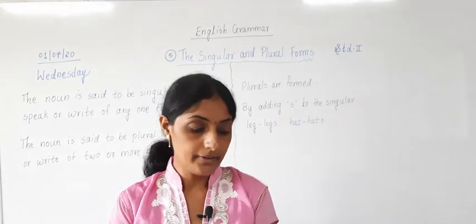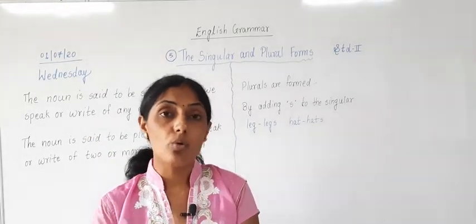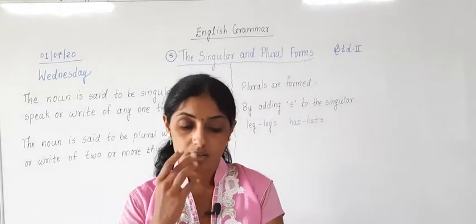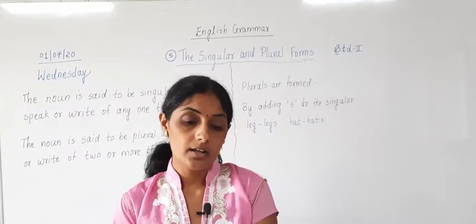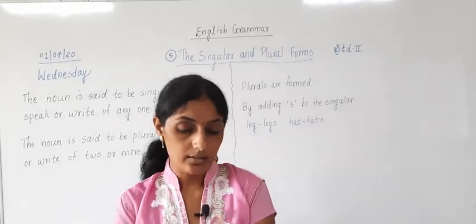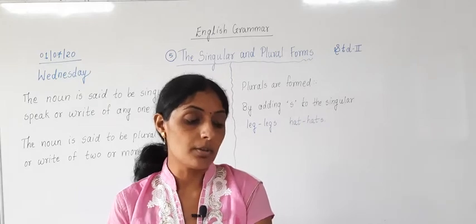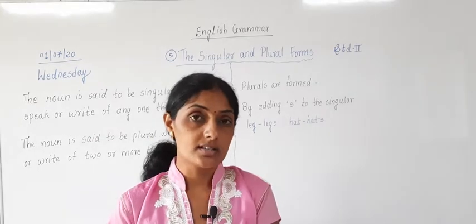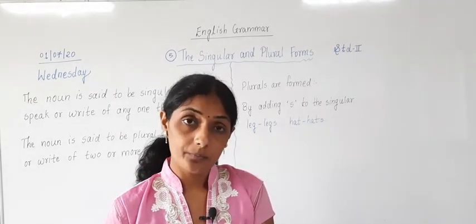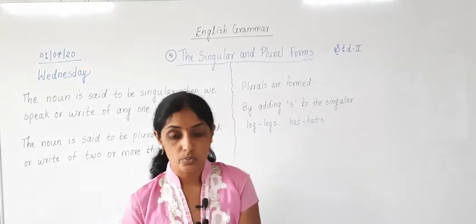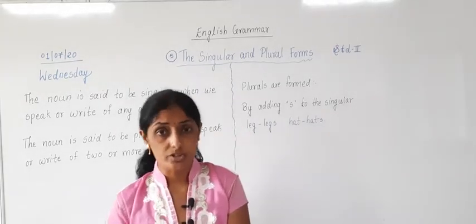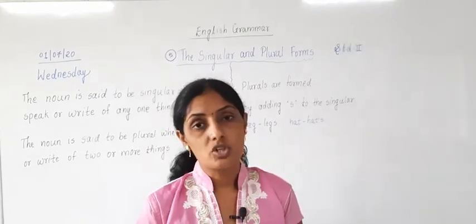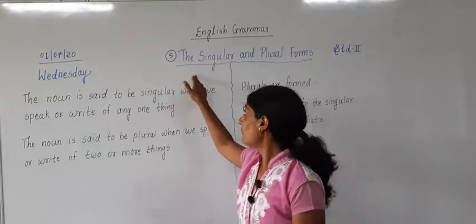Okay, in this way today we are going to study about the singular and plural. Till now we have completed 4 lessons of English grammar. How many lessons of English grammar? 4 lessons. First one is the alphabetical order. Second lesson of English is the making words. Correct? What was second lesson? The making words. The third lesson is the noun. And the fourth lesson which we studied last week, it is the proper and common noun. Yesterday also we studied one question of proper and common noun. And today we are going to start with fifth lesson of English grammar.